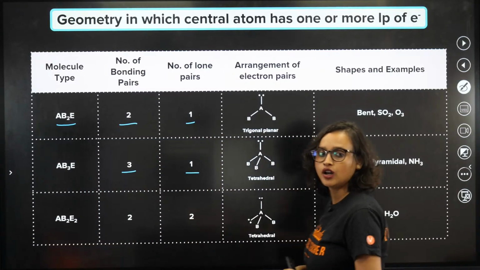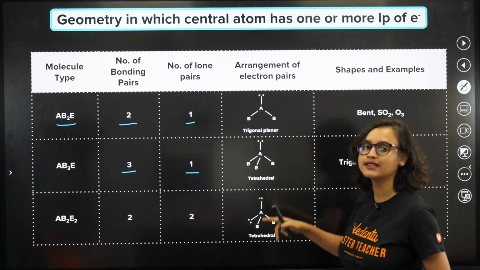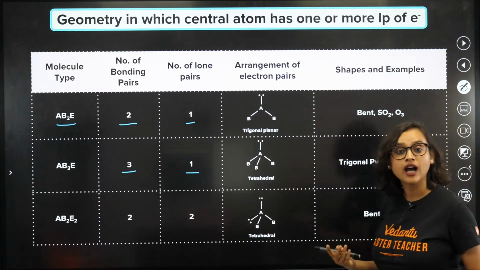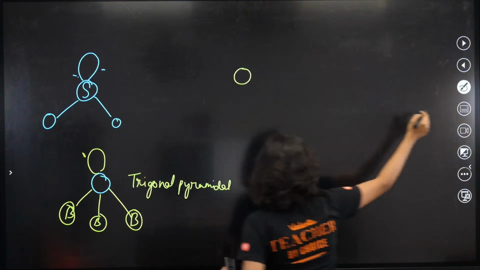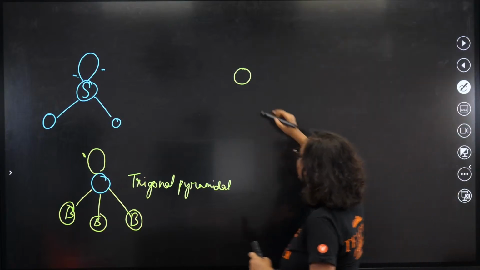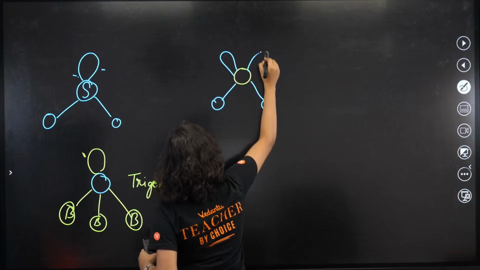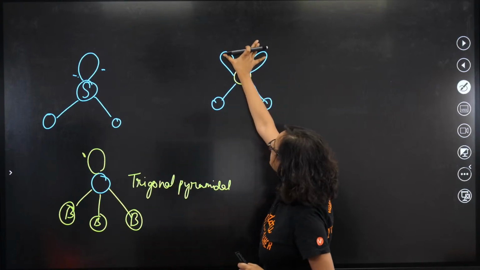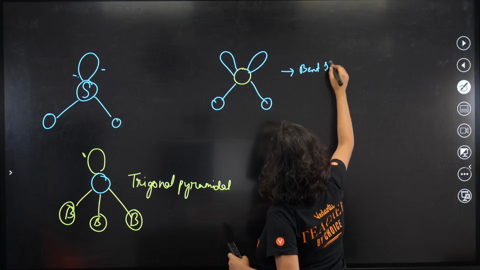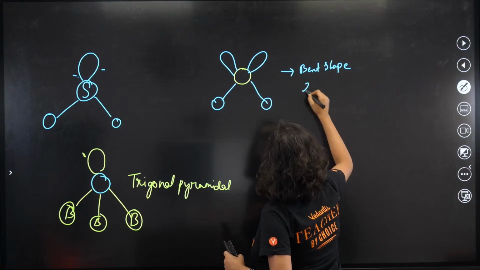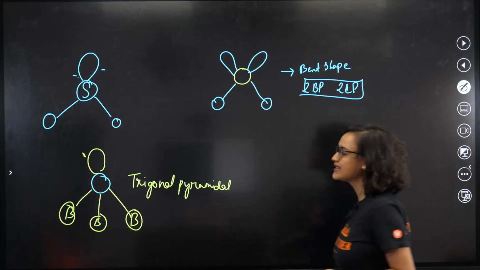Alright, now moving on, AB2E2, that means if there are 2 lone pairs and 2 bond pairs, then we will have again a bent shape. What is the example? H2O. See, this is our central metal atom, and then we have 1 bond here, 1 bond here, and we have 2 lone pairs like this. So what will we do? Again, we will close this. What do we see? We see a bent shape, 2BP, 2LP.